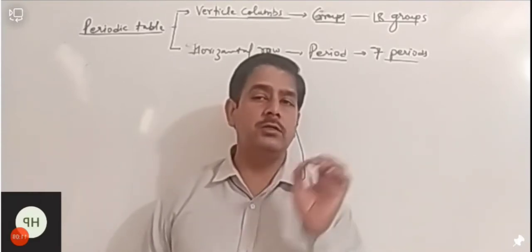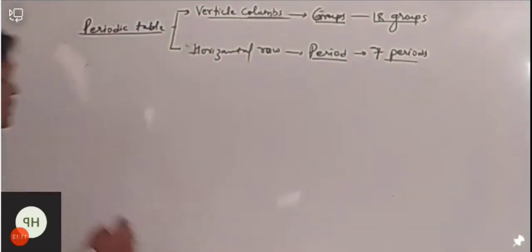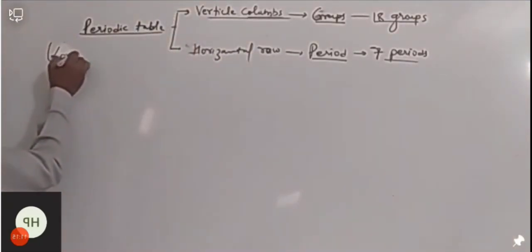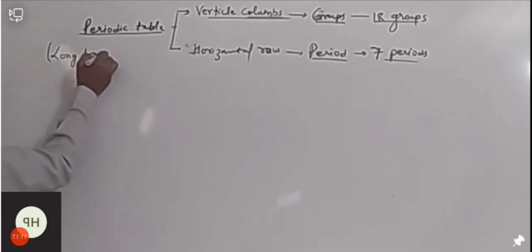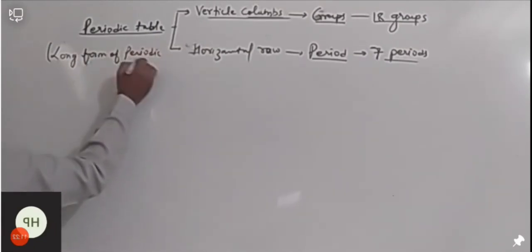So that's why the modern periodic table is also called the long form of the periodic table.